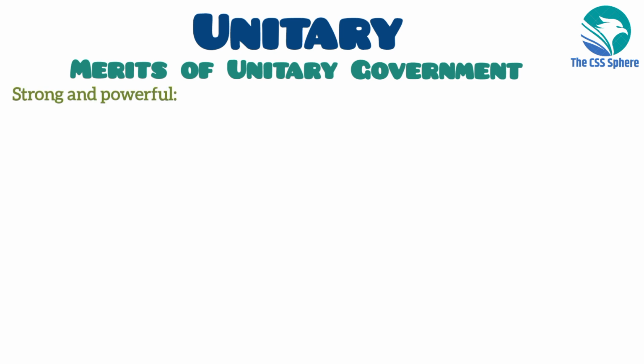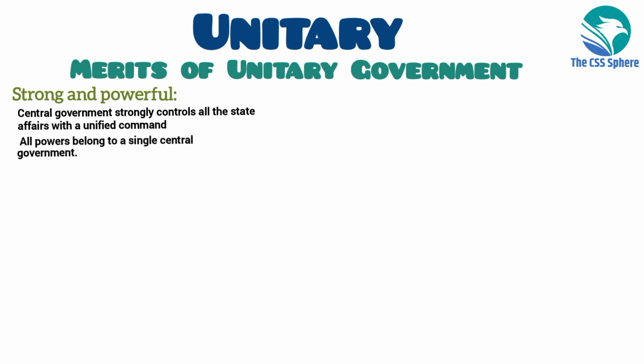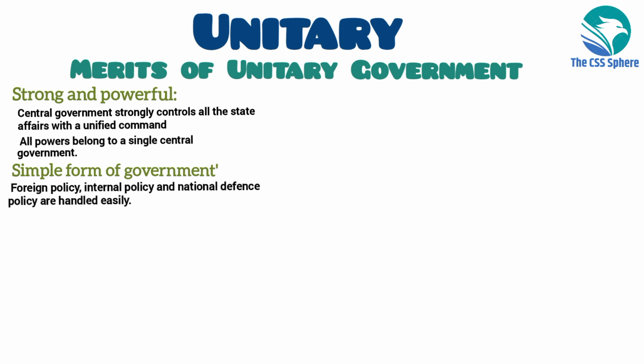Strong and powerful. The unitary system is strong and powerful as compared to the federal setup. The central government strongly controls all the state affairs with a unified command because all the powers belong to a single central government. Simple form of government. In unitary government, foreign policy, internal policy, and national defense policy are handled easily. This system saves time, and all the affairs and issues are dealt with easily and rapidly.